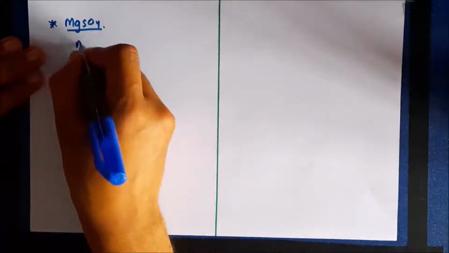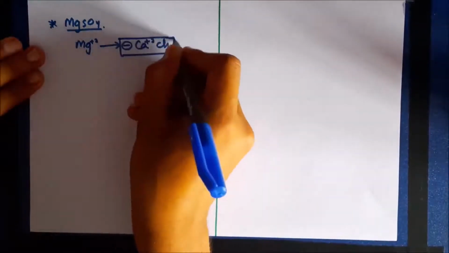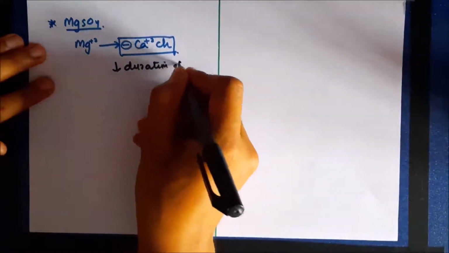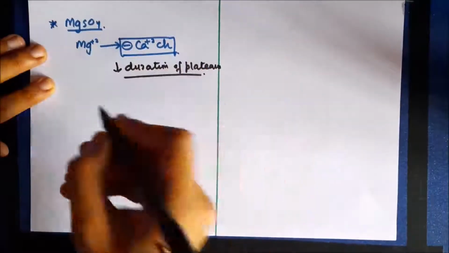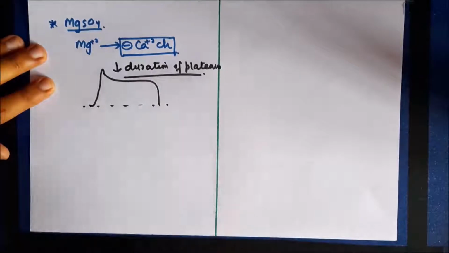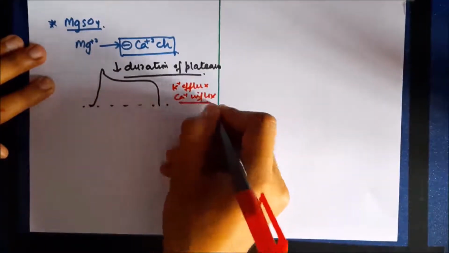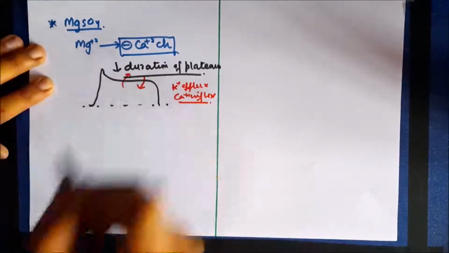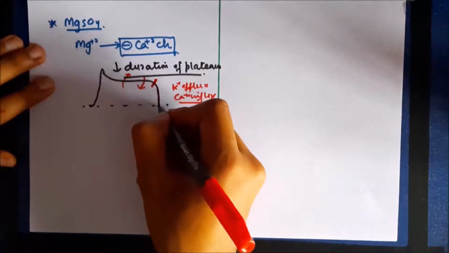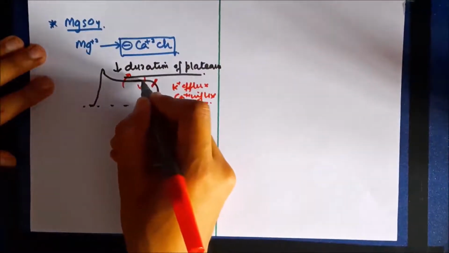Magnesium ions close calcium channels. So because of closure of calcium channels, they are going to produce their effect on the plateau potential. So they are going to decrease the duration of the plateau in the action potential graph. Now let's take a look at the plateau potential. The plateau is due to the potassium efflux and calcium influx occurring at the same time. So these two charges balance each other, and as a result a plateau is formed. So whenever calcium channels close, it's followed by rapid repolarization, and this completes the action potential.